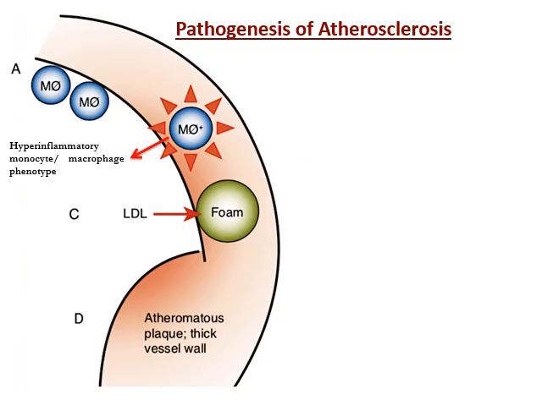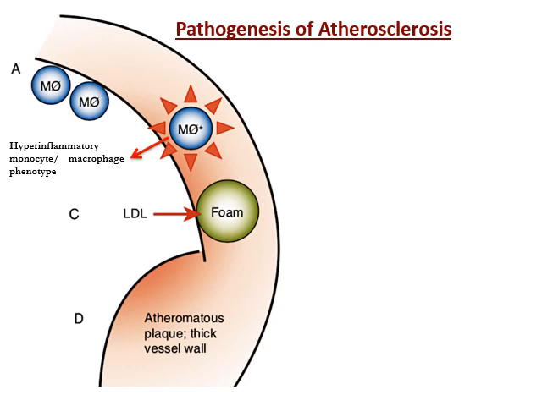This slide shows you the pathogenesis of atherosclerosis. The monocytes and macrophages penetrate into the arterial media and produce pro-inflammatory cytokines and growth factors. The main ingestion of LDL enlarges the monocytes to form foam cells.